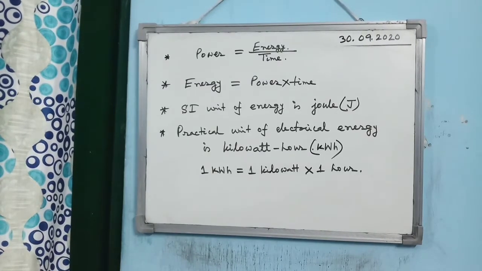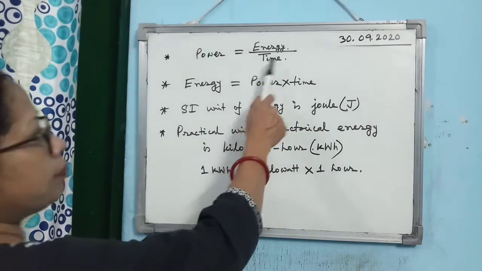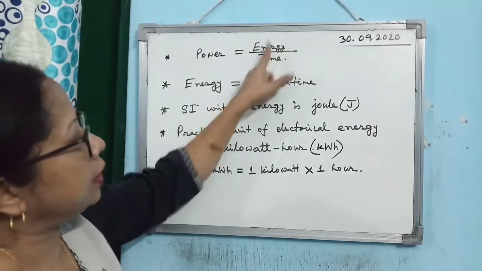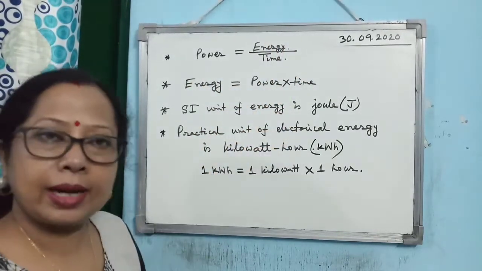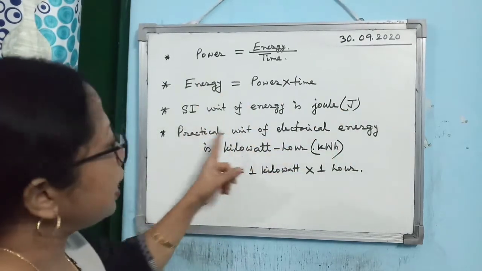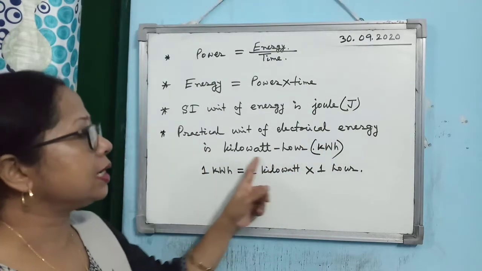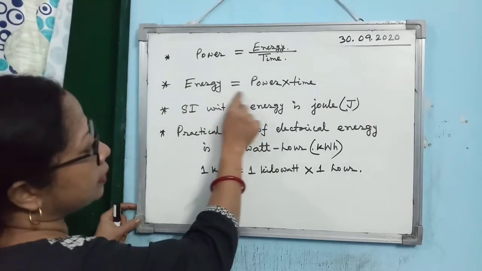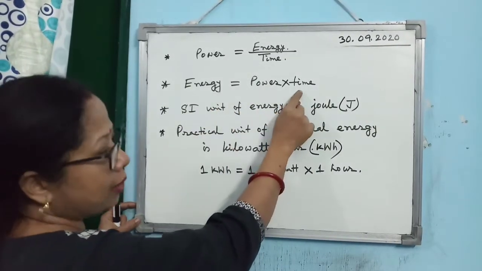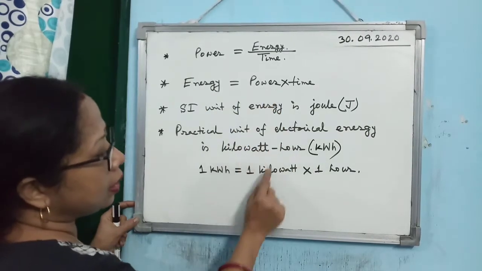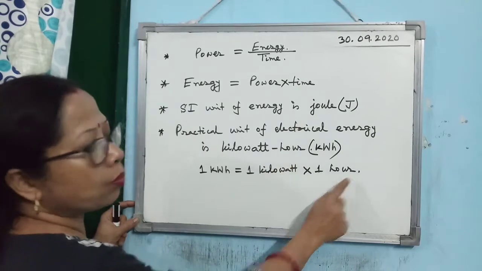Now we already know that the power of a device is given by energy consumed divided by time taken. From this relation one can write the energy: energy will be power into time. Now the SI unit of energy is joule, but the practical unit of electrical energy is kilowatt hour. It is very simple to understand from this relation. Energy is power into time. So 1 kilowatt hour will be 1 kilowatt into time, and the time is 1 hour.